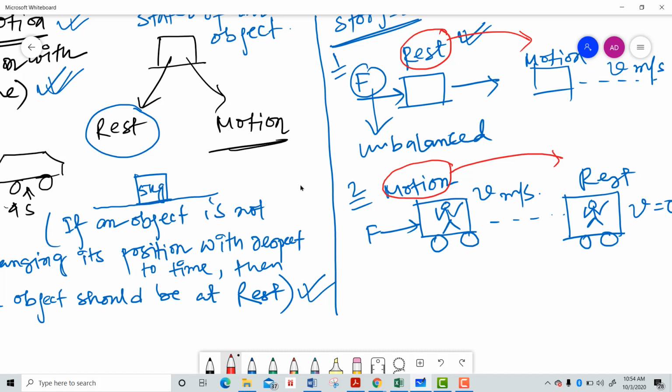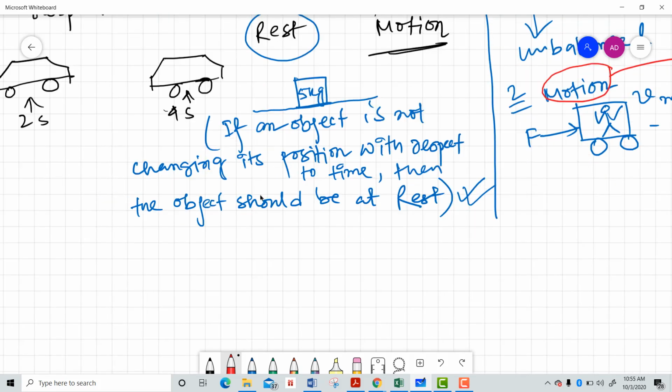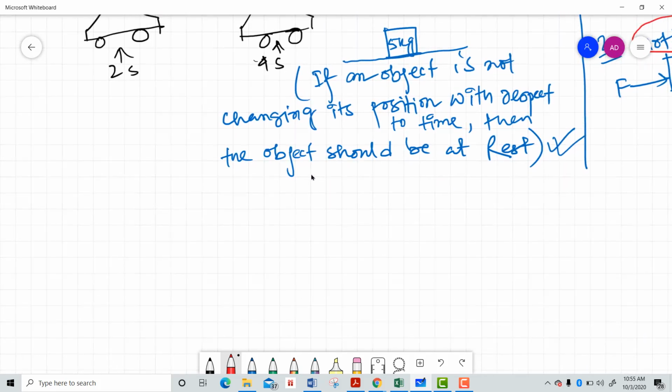Now let's move to the next topic. That means some of the quantities that help us to express the motion of an object, because we are in the chapter of motion. What are the quantities that will help us to express the motion of an object? How to express the motion?